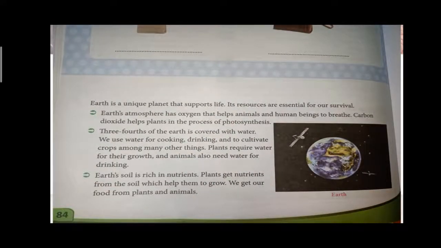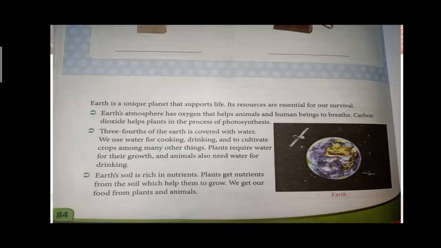We know that Earth is the only planet where we can live, right? It supports life, okay? There are so many resources which are essential for our survival. First, Earth's atmosphere has oxygen, which is essential for human beings and animals to breathe, and carbon dioxide for plants, which helps in the process of photosynthesis.